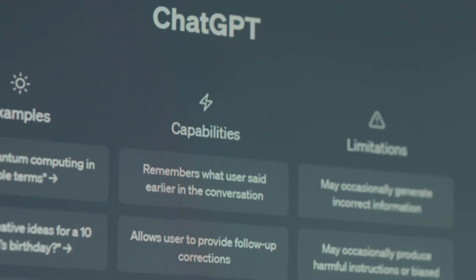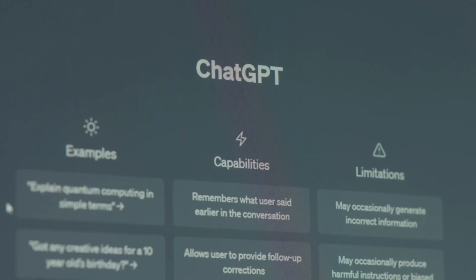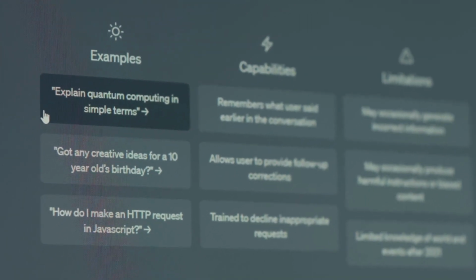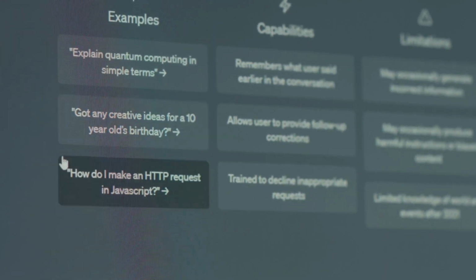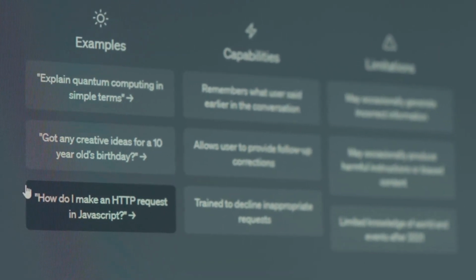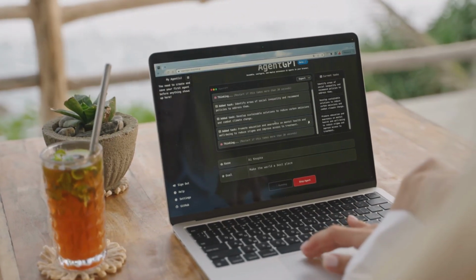But there's more. Let's look at extra features. These can supercharge your workflow. ChatGPT is more than just a chat window. It's a dynamic tool with capabilities designed to enhance your experience and boost productivity. Let's explore some of the extra features that make ChatGPT a versatile assistant. It's packed with features to boost productivity, streamlining your workflow.